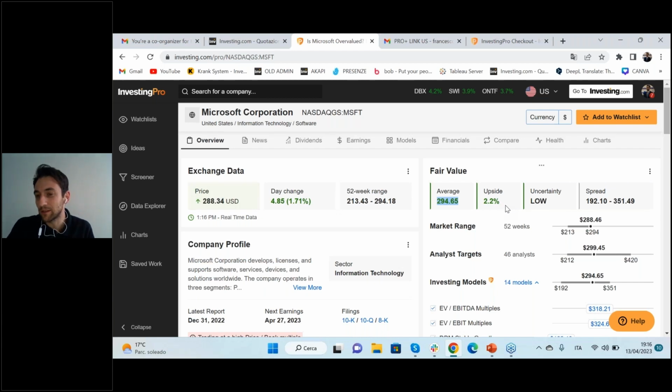So that's another reason why it's important to have more than one point of view, because in this way you can compare different models. You can compare different target prices. It's very important to understand this, okay? It's not only one result, it's more than 10. In this case, for Microsoft, 14 different models. And you have an average, okay? So in this way, the margin of error should be less than evaluating with only one method, let me say.